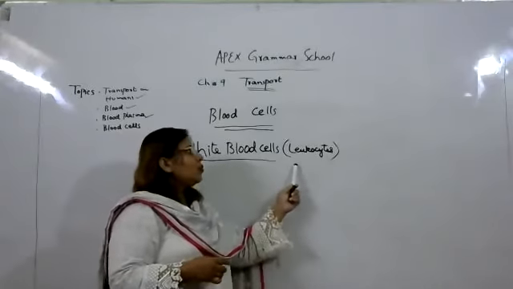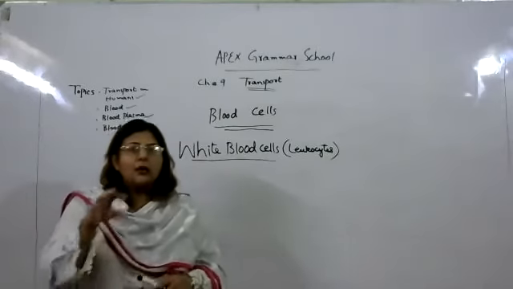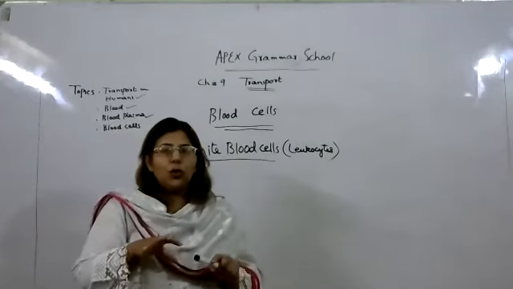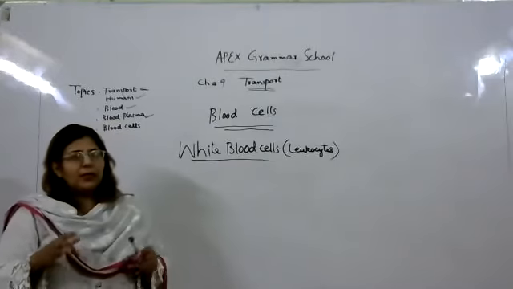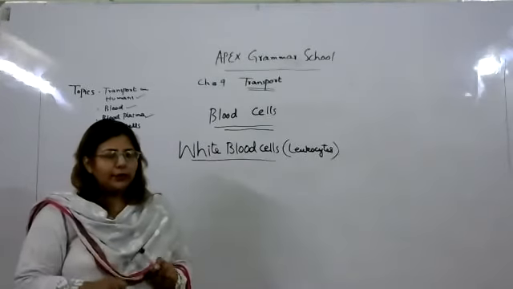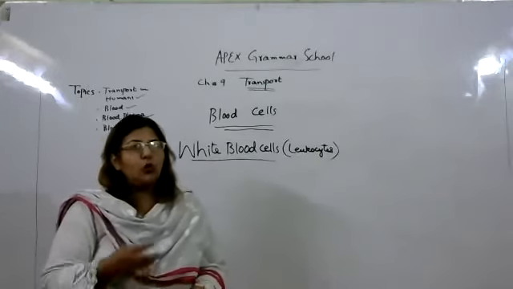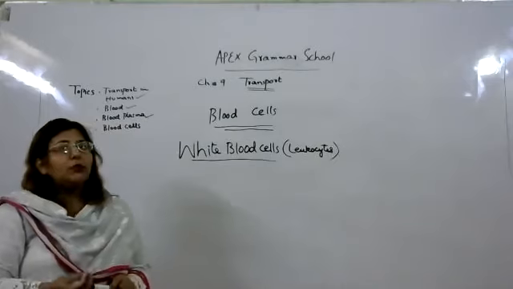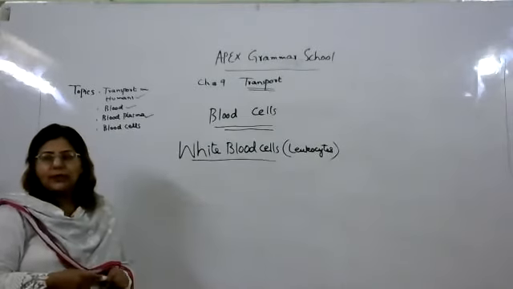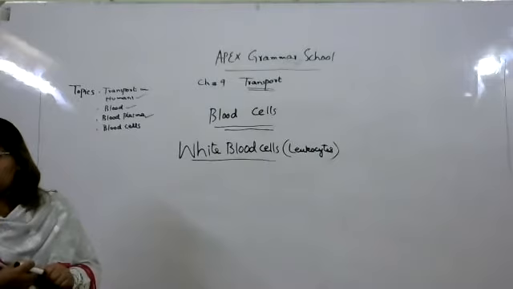White blood cells, also called leukocytes. Their important function is to attack germs. Whenever any bacteria or virus enters the body, at that time they begin to work and kill that germ. Because of that, they make our immune system strong. Now we will discuss the important points of white blood cells.